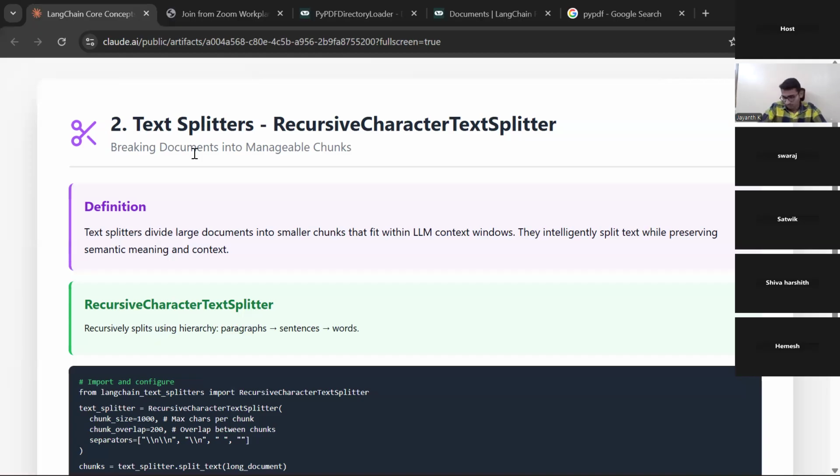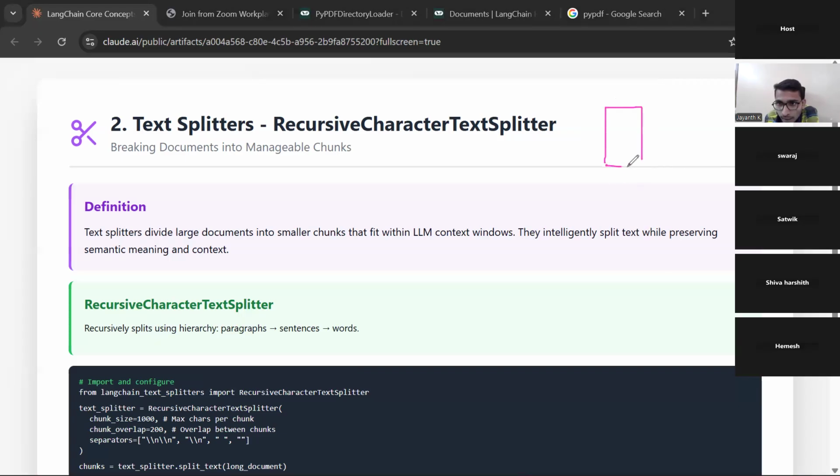Because let's say you have some document named Generative AI Principles. It contains all about agentic RAG, how it works, what are embeddings, what are vector databases. Let's say this is your document.